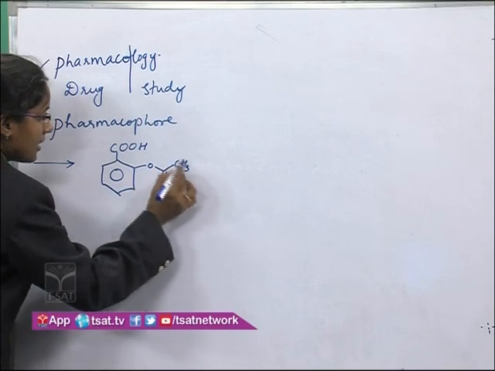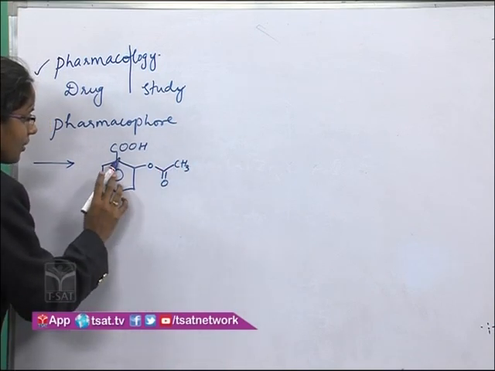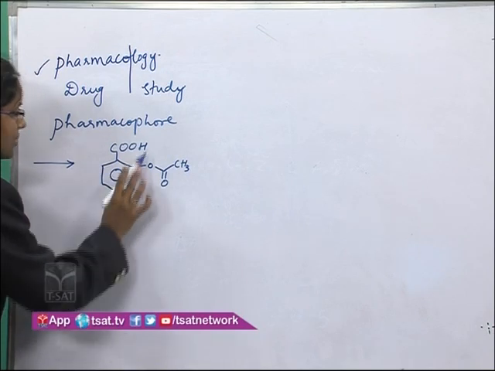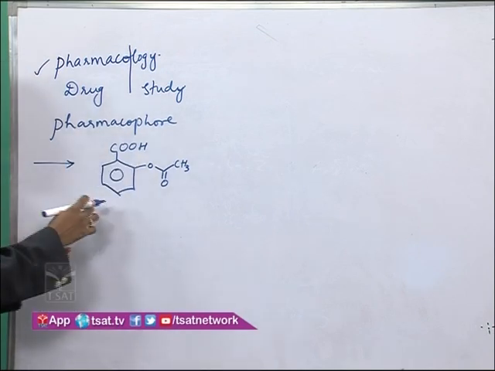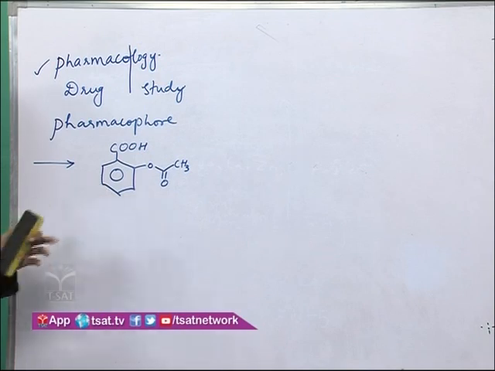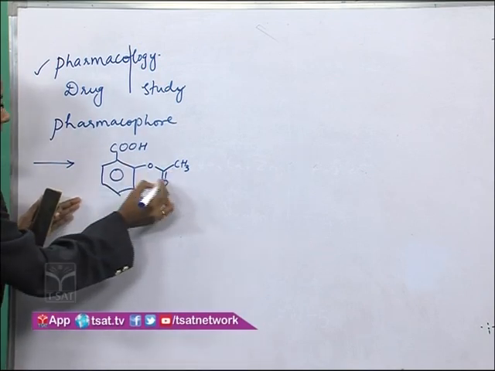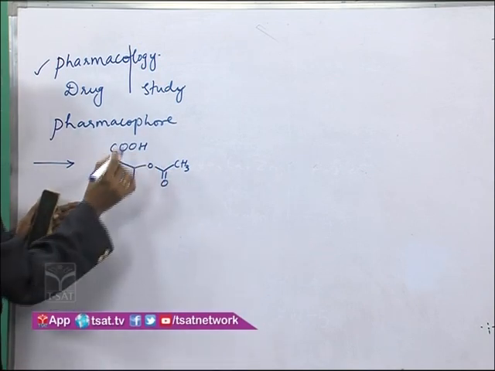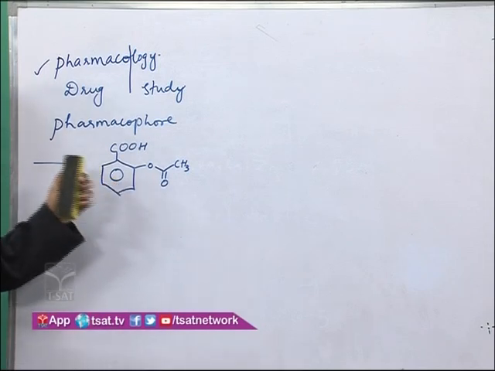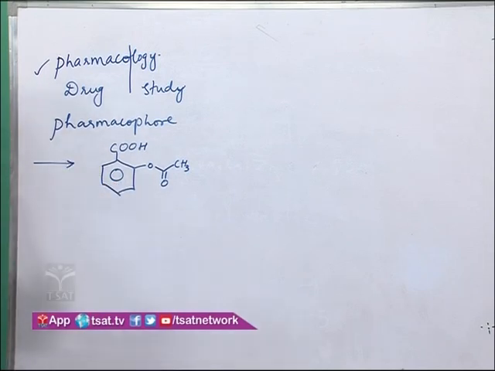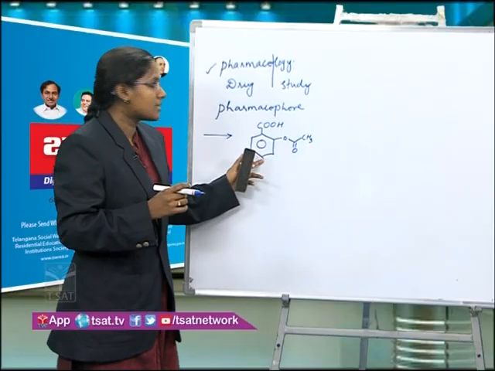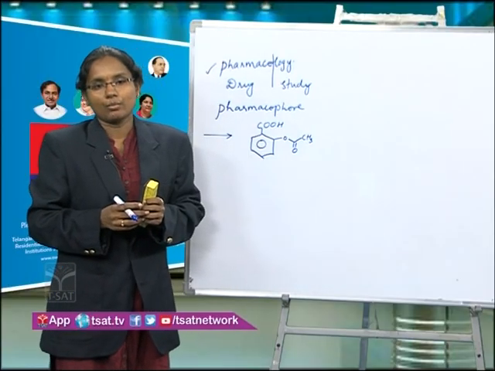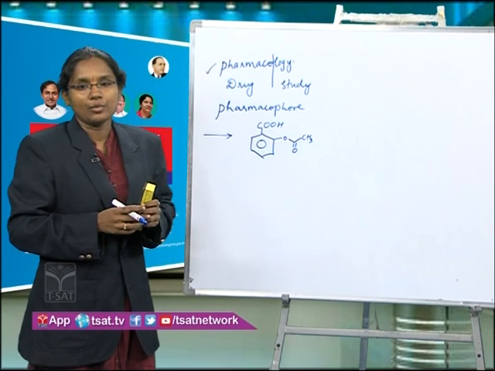The whole group is acetoxy. So this is 2-acetoxy benzoic acid, or it can be called acetyl salicylic acid. So this name is telling about the chemical structure of the compound. The chemical name always tells about the chemical structure of the compound. It can be your IUPAC name also.